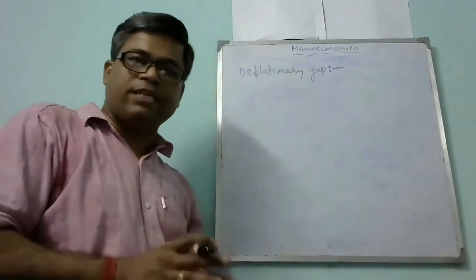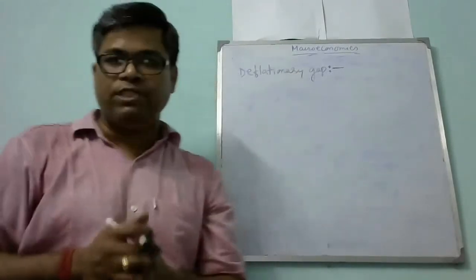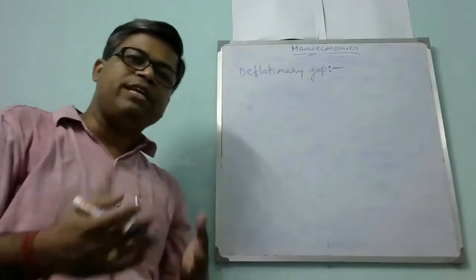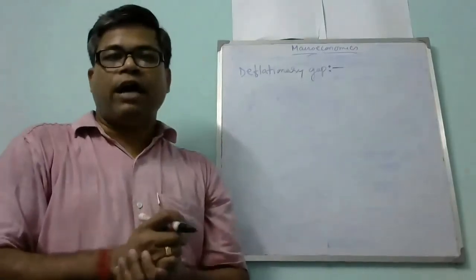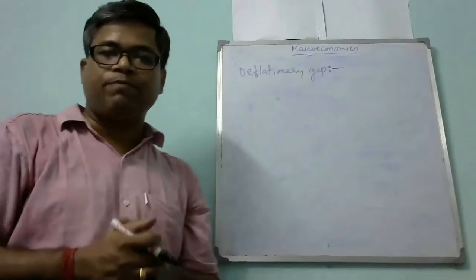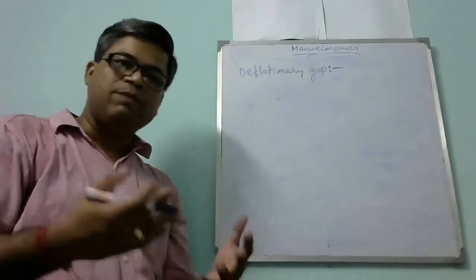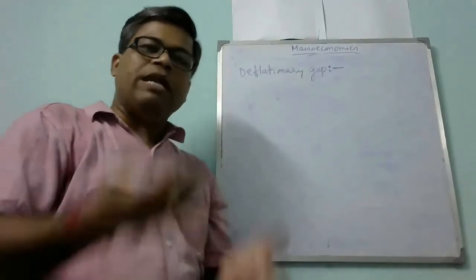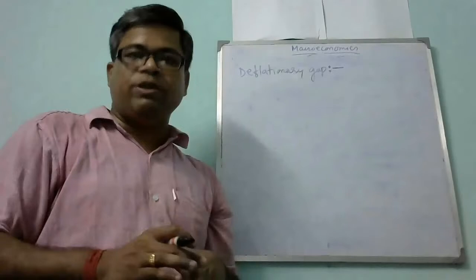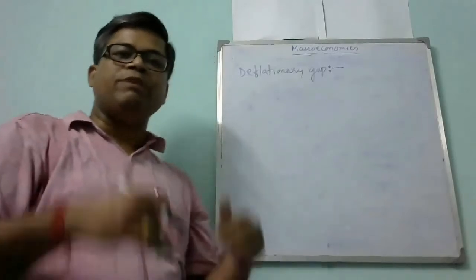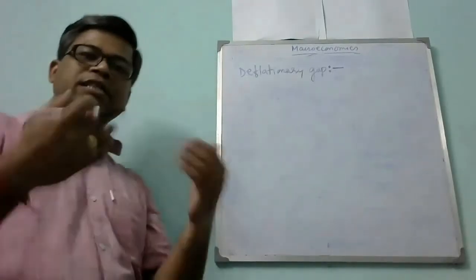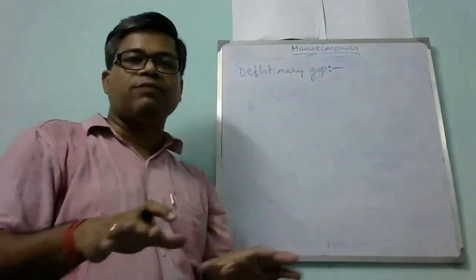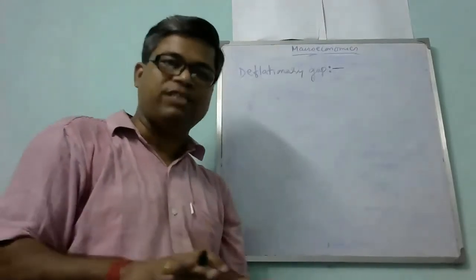What is the deflationary gap? It is just the opposite of the inflationary gap. In case of the inflationary gap, the aggregate demand increases and AD exceeds the aggregate supply, so that inflation takes place and the price level increases. The deflationary gap is just the opposite, where the aggregate supply will be more than the aggregate demand. As a result, the price level of goods and services will fall. That is called deflation.